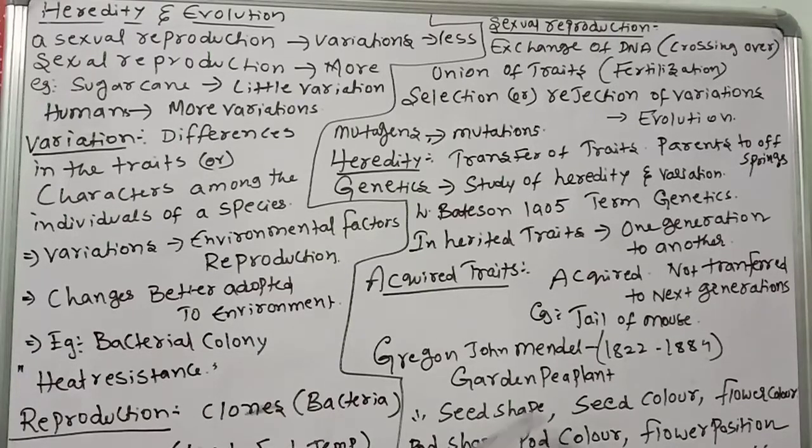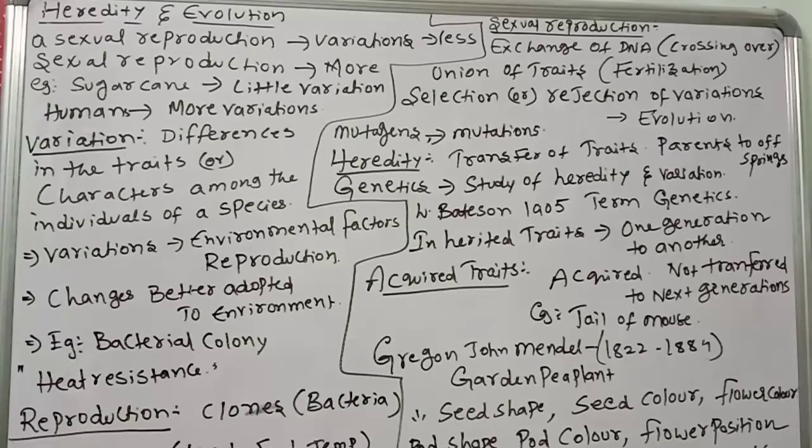By studying all these characters, he did research on the garden pea plant. He also developed the monohybrid cross and dihybrid cross. In a monohybrid cross one character is crossed, for example a tall plant with a dwarf plant. In a dihybrid cross, two characters are involved: round yellow with wrinkled green.